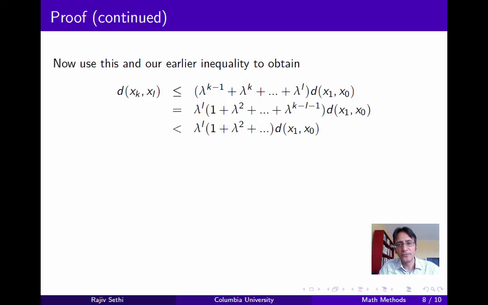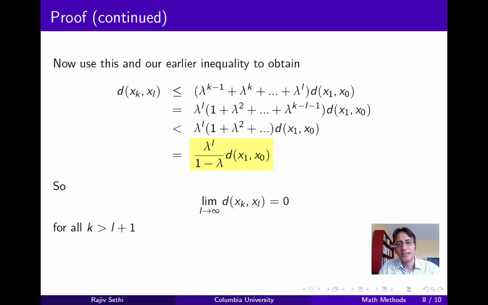Now we just use the formula for the sum of a geometric series, which is lambda to the L over 1 minus lambda times the distance between the first 2 points in this series. Now this expression of course goes to 0 as L goes to infinity. And so therefore for all k bigger than L plus 1, the limit as L goes to infinity of the distance between xk and xl is 0. Now you should go back to the definition of a Cauchy sequence and convince yourself that this implies that the sequence xn is in fact Cauchy.